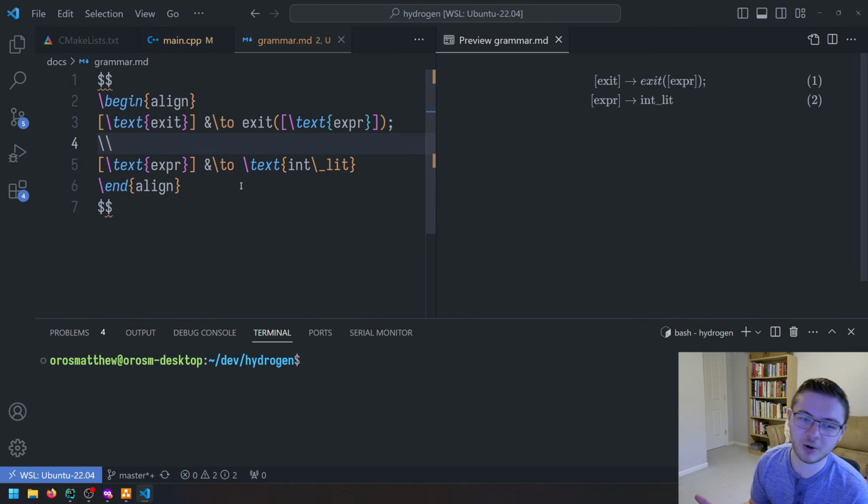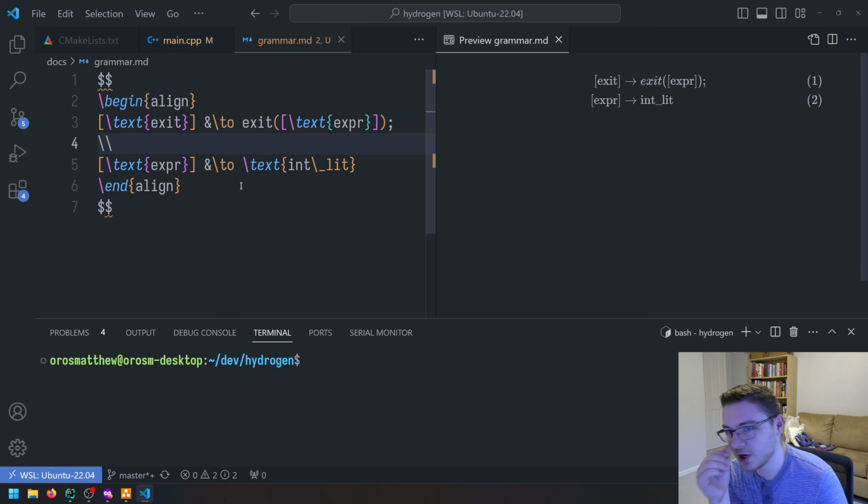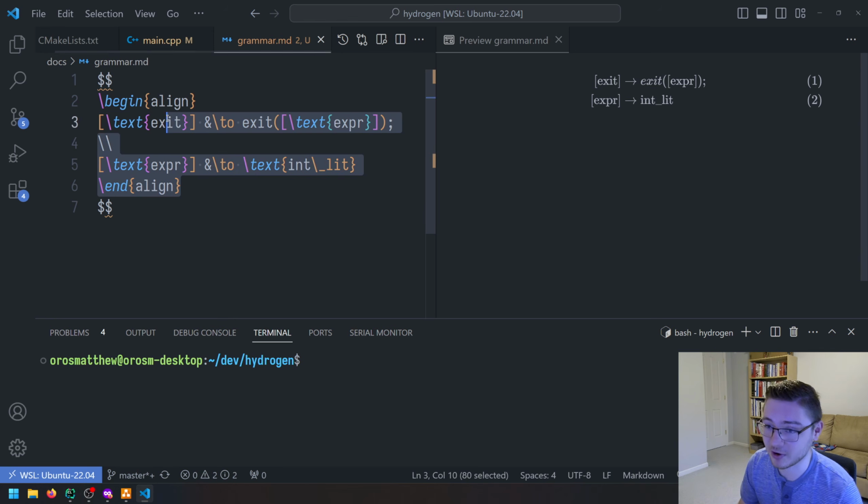I'll get into how it works, because the thing about these productions is that there are some rules about how you can simplify them. If you follow a really strict standard, it makes parsing a lot easier, but actually creating the grammar itself a lot more difficult. So it's a trade-off.